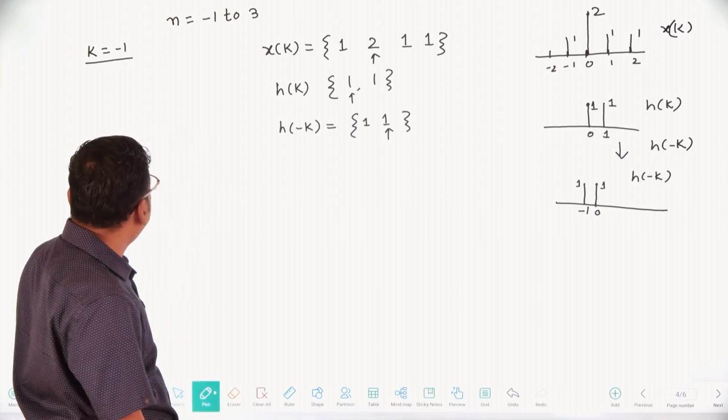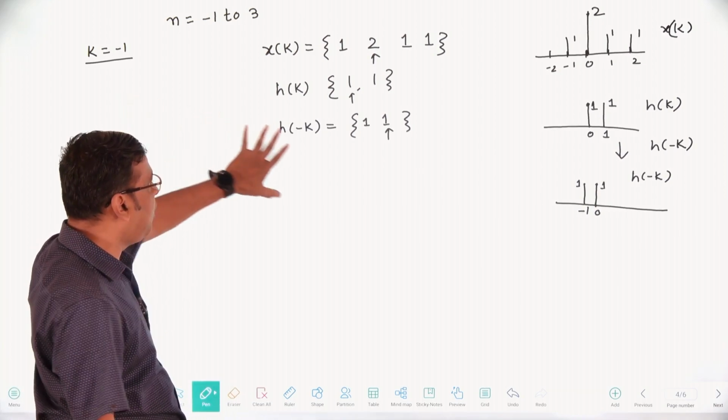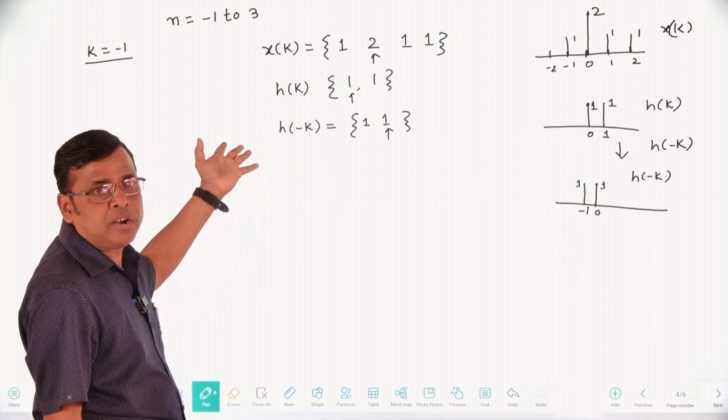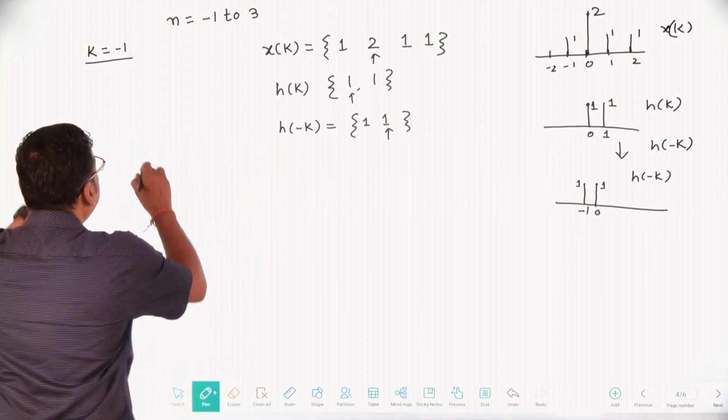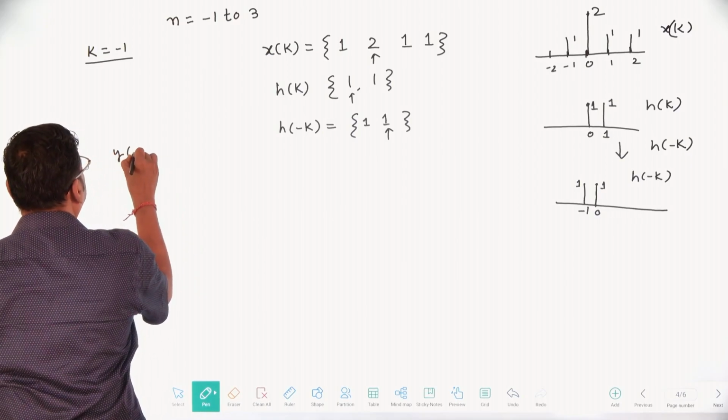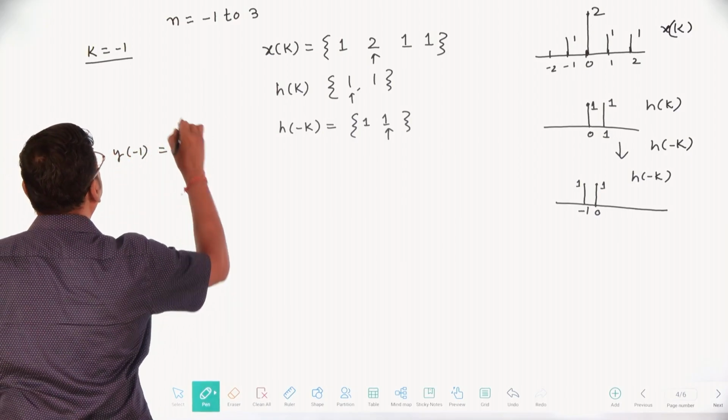Okay. For k equal to minus 1, then folding. After folding, step 2 is shifting. For shifting, we have to find y of minus 1. y of minus 1 means k equal to minus 1.